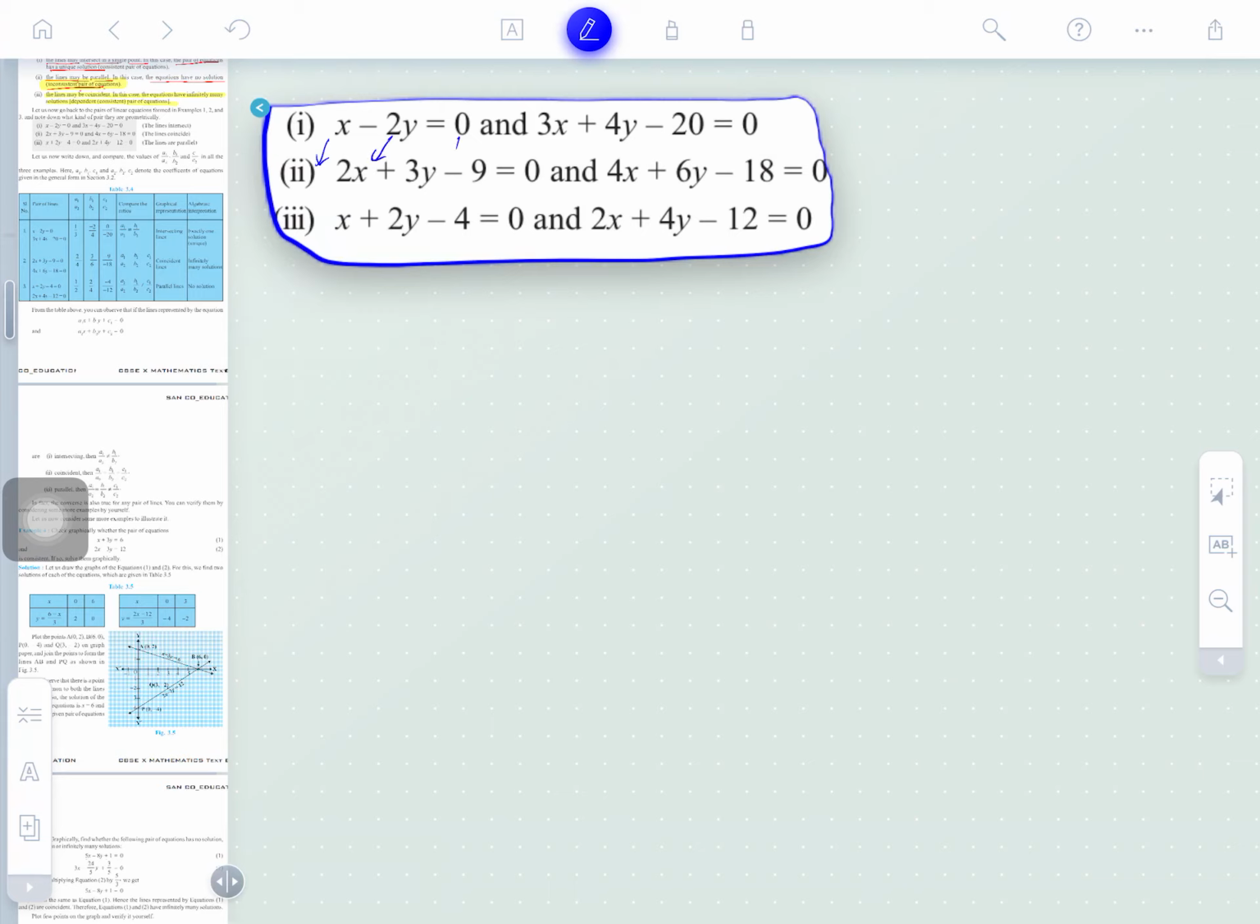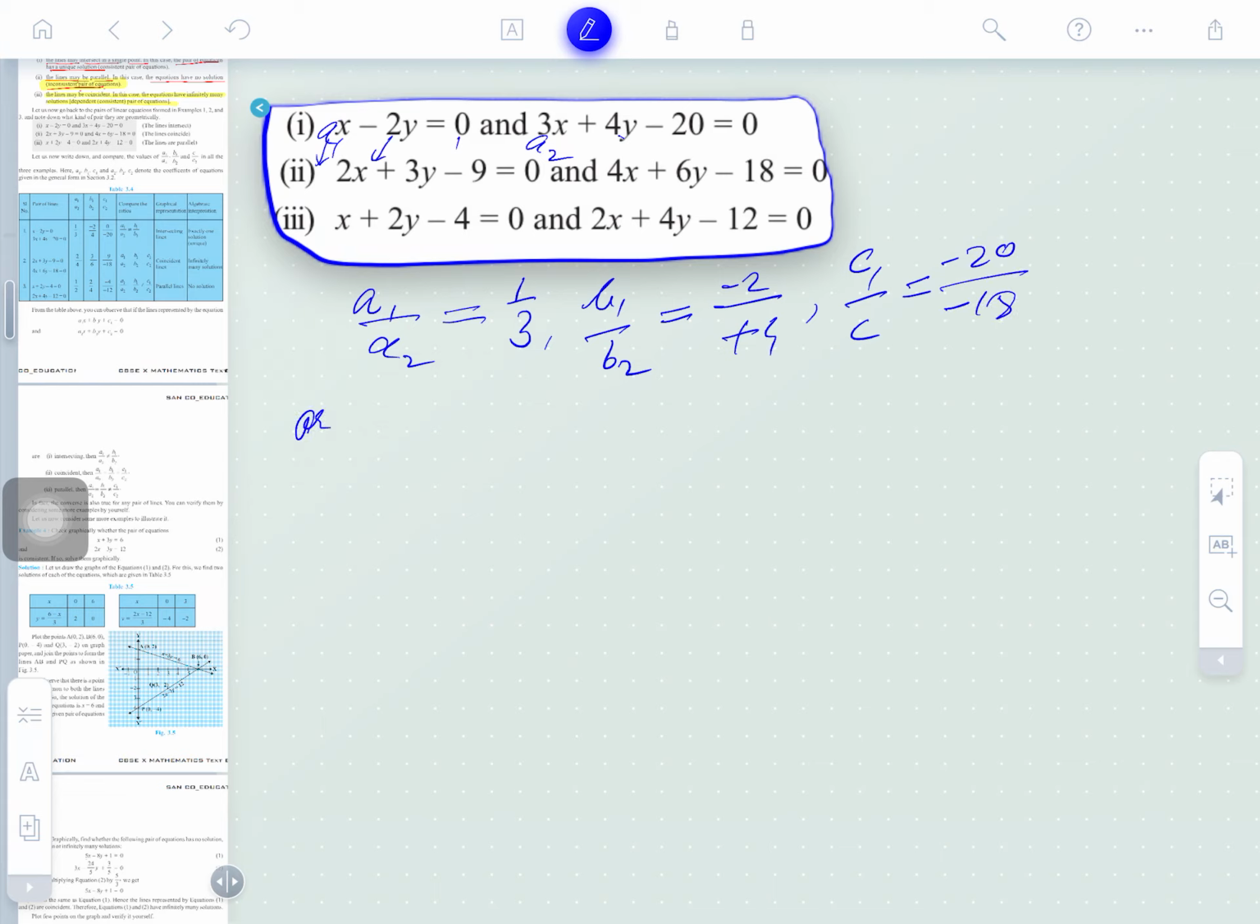So here, what is a1 by a2? This is a1 and here is a2, so it's 1 by 3. What is b1 by b2? Here b1 is minus 2 and b2 is plus 4. Then c1 by c2: c1 is minus 20 and c2 is minus 18. So a1 by a2 is 1 by 3, and b1 by b2 cancels to minus 1 by 2.